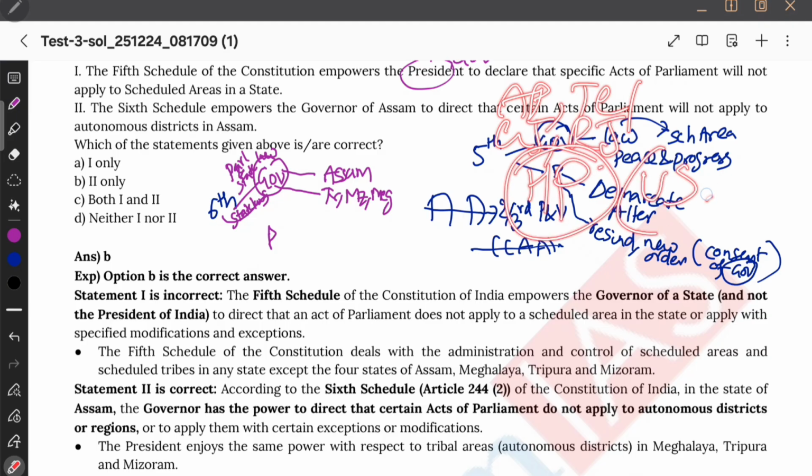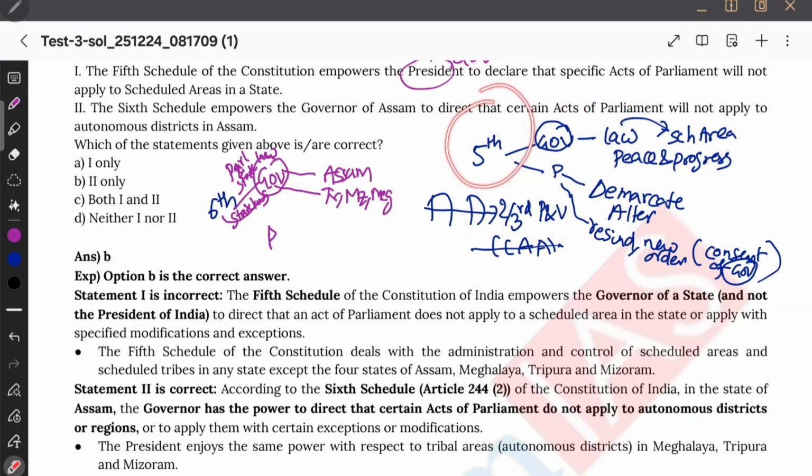Okay, our sir said it's not Uttarakhand, it's Himachal Pradesh. So these are the 10 states which are in the fifth schedule, and for the sixth schedule you have ATMM. Okay, Assam, Tripura, Mizoram. This is Mizoram, not Manipur. ATMM. M is Meghalaya. So all the state laws must go through the governor before finally becoming an act. The governor will see whether to apply these acts or not.